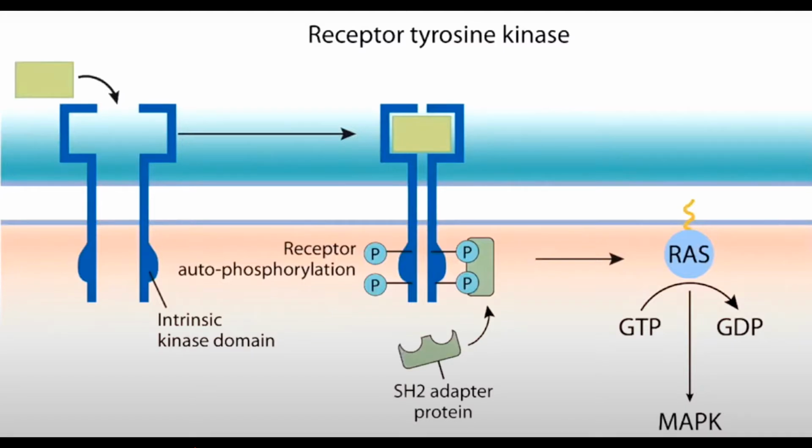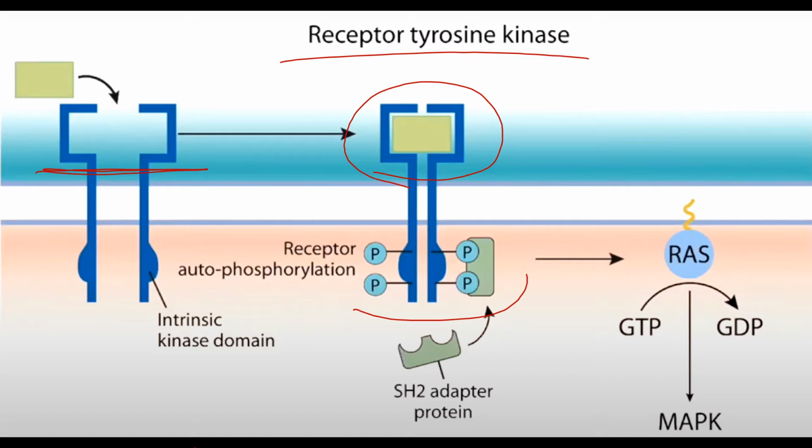Now, this is a scheme representing the functioning of receptor tyrosine kinase. As the ligand gets attached to the receptors, the two receptors come close to one another and get autophosphorylated, which then activates the SH2 adapter protein that gets attached to the receptor and further activates RAS, which is a protein with GTPase activity that converts GTP to GDP, and then it further activates MAPK, which is a downstream signaling pathway.